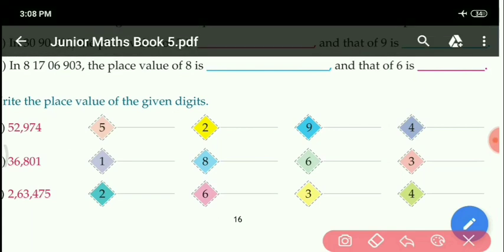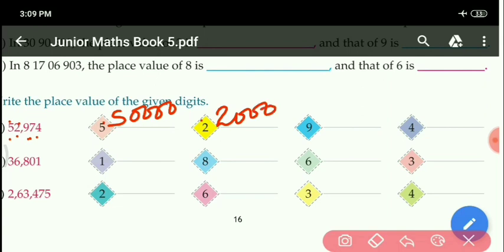It is 52,974. In the first box, what digit is given? 5. You can see 5 is given at the 10,000 place. So the place value will be 50,000. Okay. Next, 2 is given. 2 is given at the 1000 place. So the place value will be 2 into 1000, 2000 only.